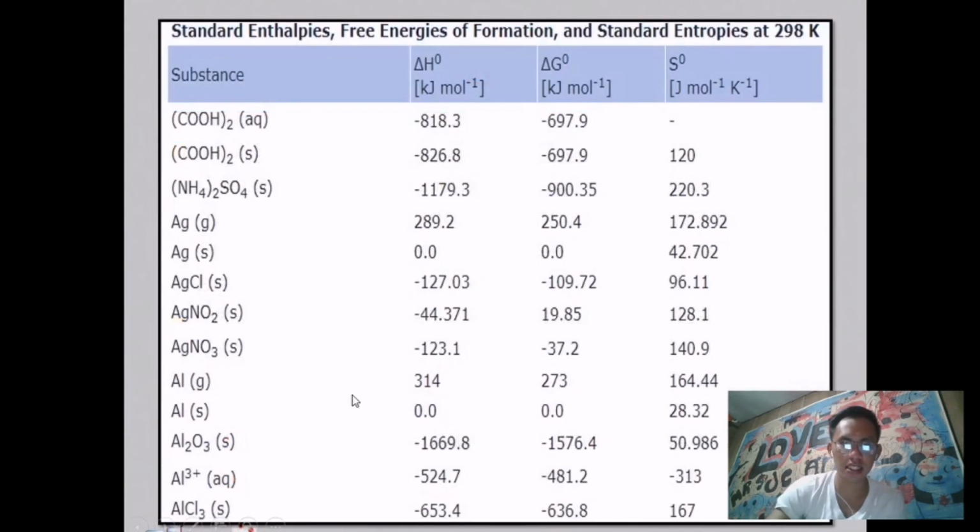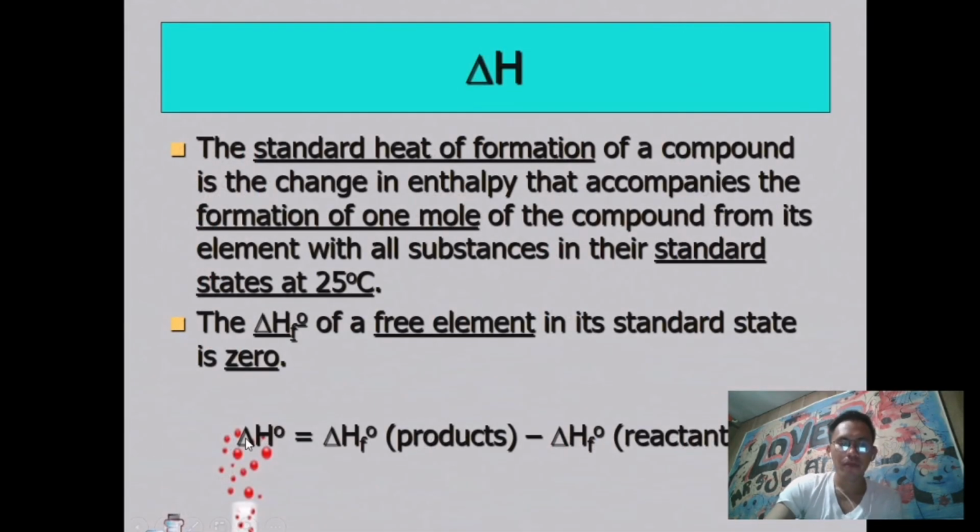So we have this, the formula. Delta H, standard heat of reaction, is equal to the standard heat of formation of products, minus the reactants. Products minus reactants. That is the formula in getting the heat of reaction of a particular substance.